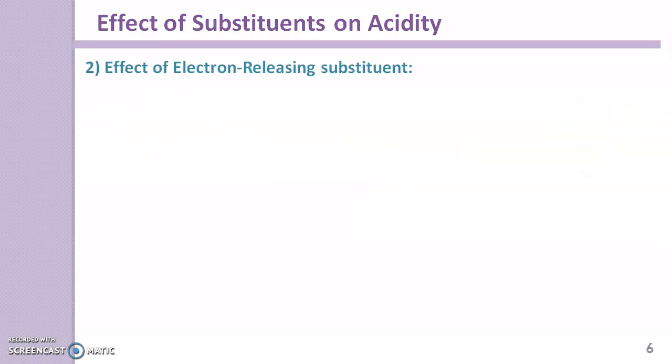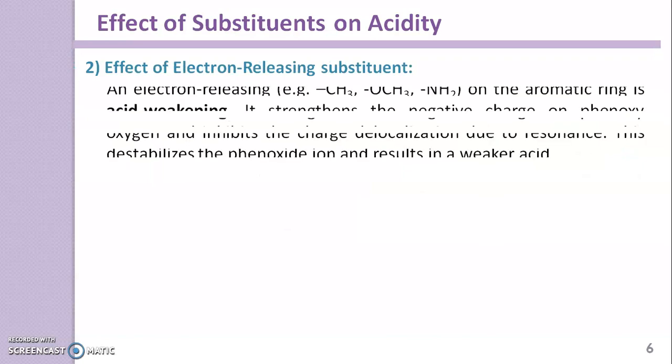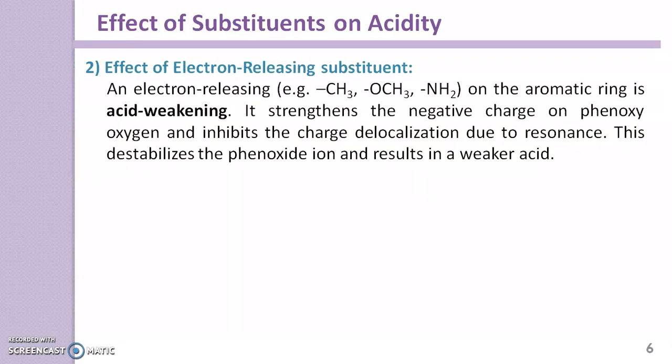Now next is the effect of electron releasing substituents. Electron releasing groups like the methyl group, methoxy group and amino group on the aromatic ring produce an acid weakening effect. Why? Because they strengthen the negative charge on the phenoxy oxygen, which inhibits the charge delocalization due to resonance, and this destabilizes the phenoxide ion and results in a weaker acid.